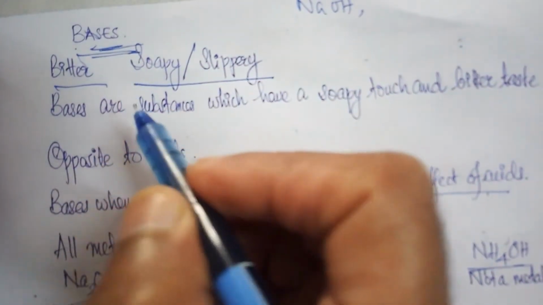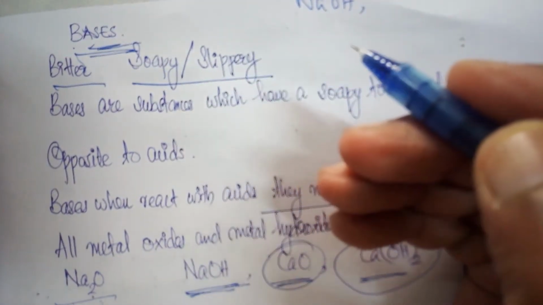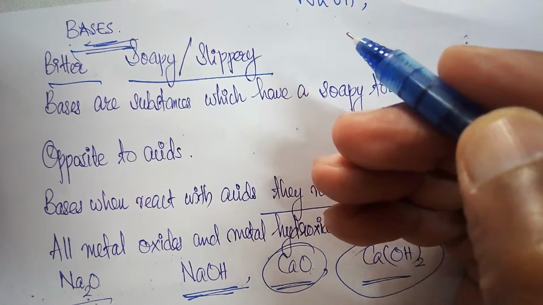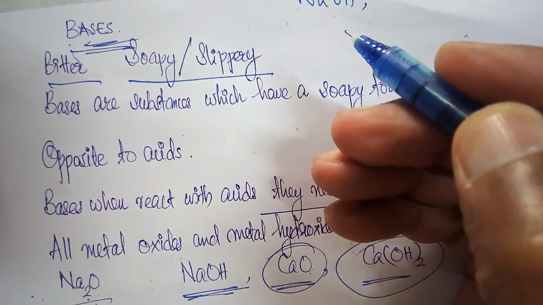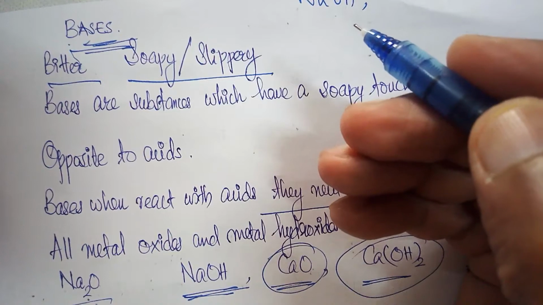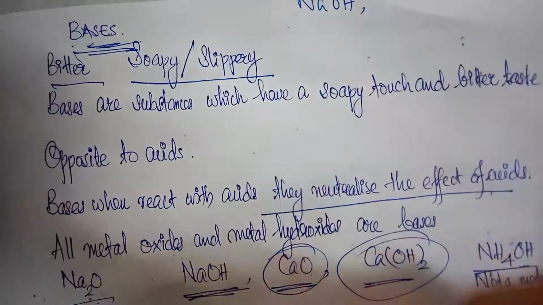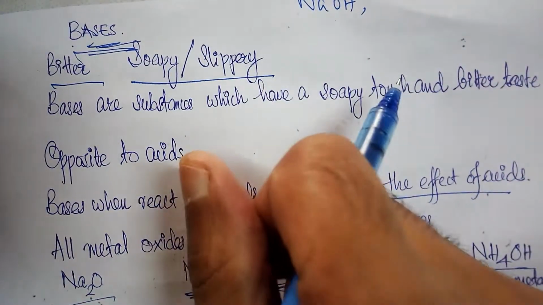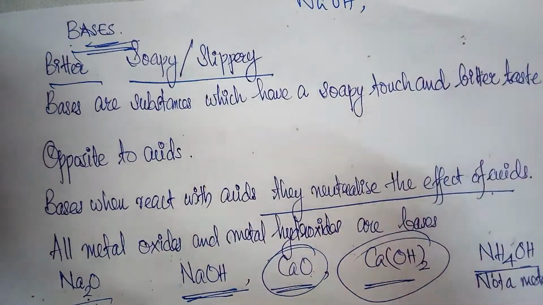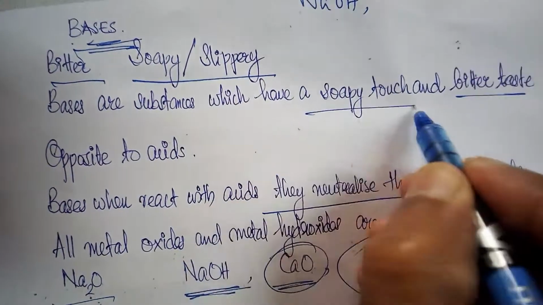Bases. The solutions of substances like sodium hydroxide, otherwise we can say caustic soda, lime, otherwise we can say calcium oxide, and washing soda, sodium carbonate, are bitter in taste and soapy to touch. The feel is soapy or slippery. They are called bases. Thus, bases are those chemical substances which have a bitter taste and soapy touch.